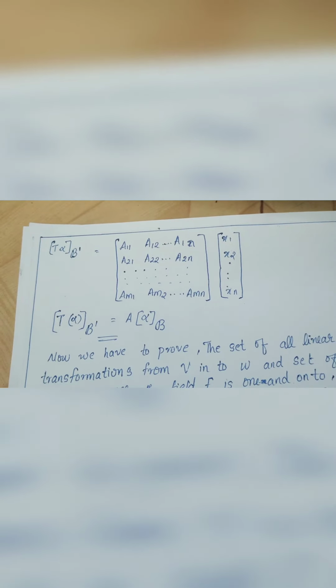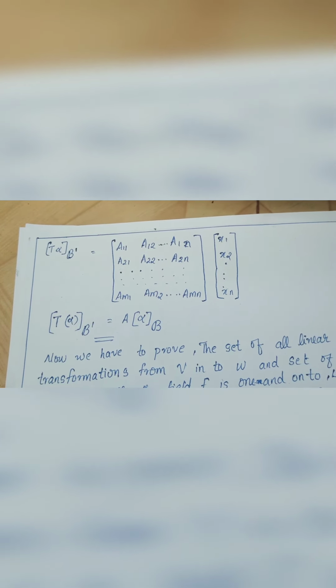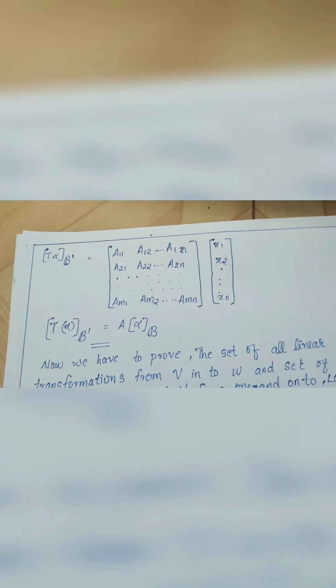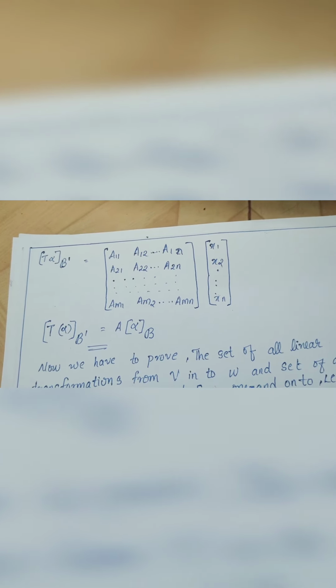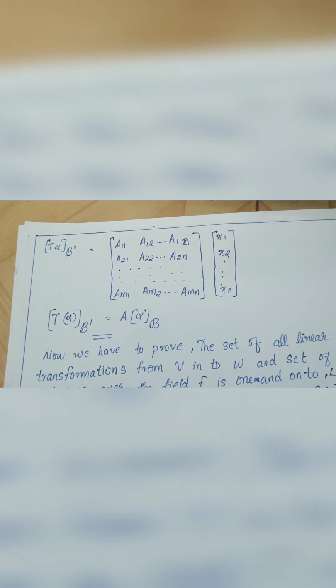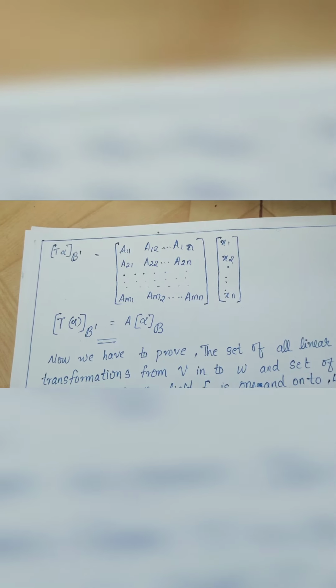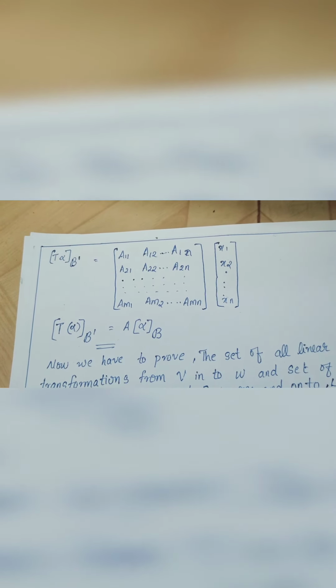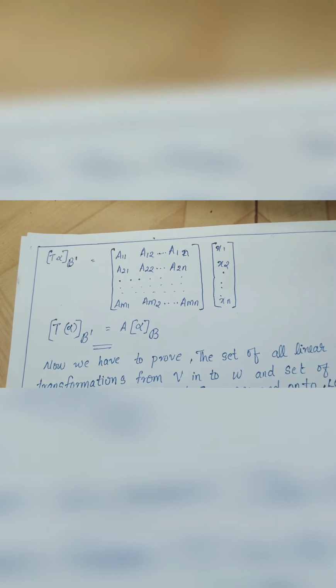Now we get that the coordinate matrix of T alpha related to the basis B dash is equal to A times the coordinate matrix of alpha related to the basis B. So we have proved that for each linear transformation there is an m by n matrix A.